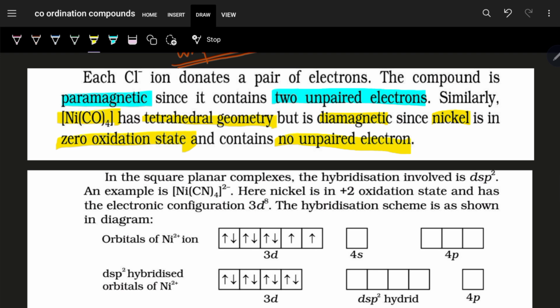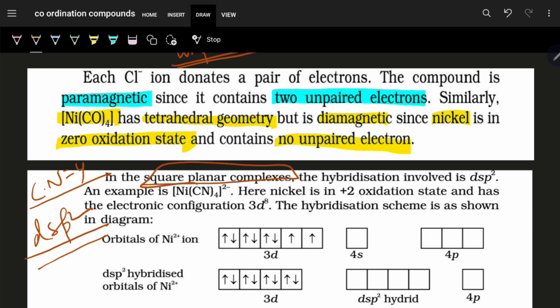Now coordination number equal to 4 can also have dsp2 hybridization state, that is a square planar geometry. So the example over here is tetracyanidonickelate(II).